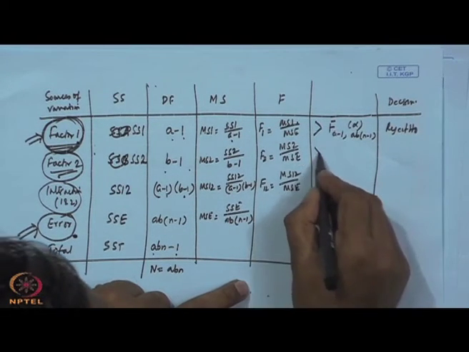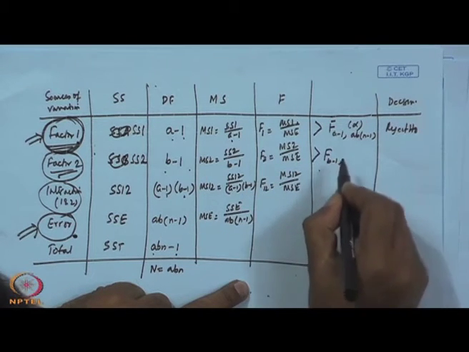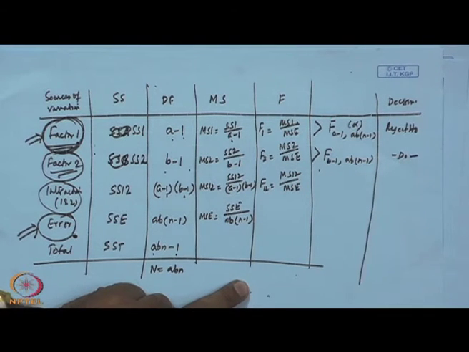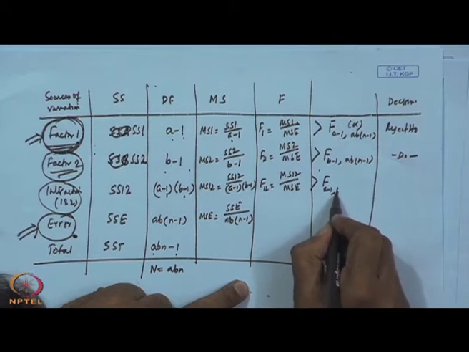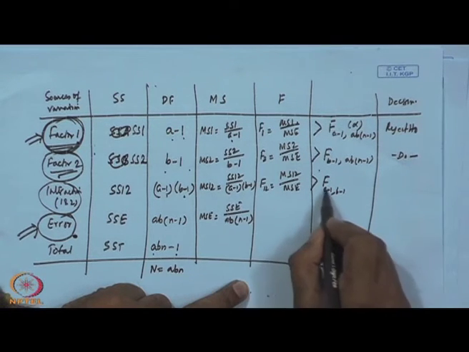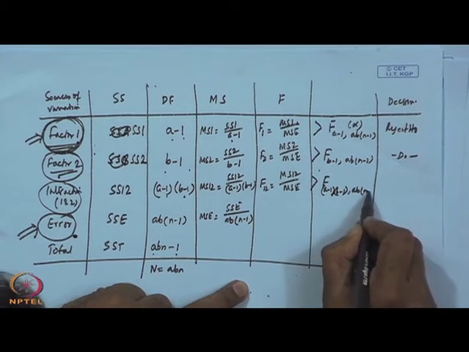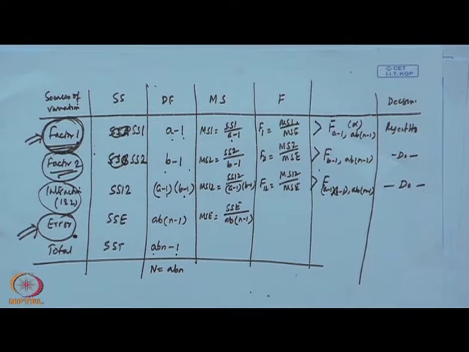Similarly, for the other effect, compare with F with B minus 1 and AB into N minus 1 degrees of freedom, and for the interaction, F with A minus 1 into B minus 1 and AB into N minus 1. This is what is known as two-way ANOVA.